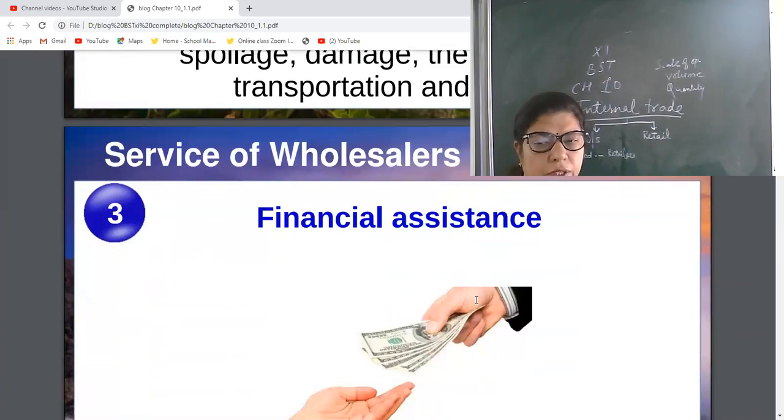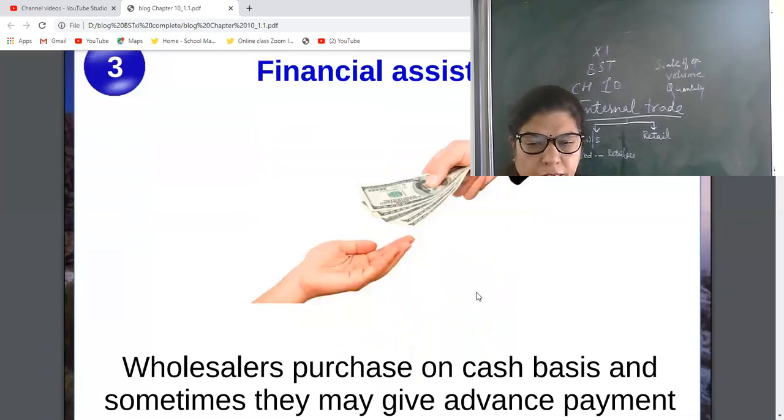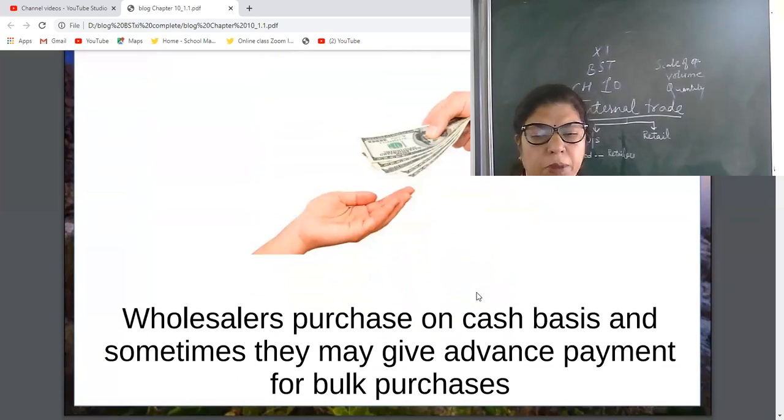Now, financial assistance. What do you understand by financial assistance? Yes, financial help. Wholesalers provide financial help by giving advance payment for bulk purchases. Generally, they purchase on a cash basis. Even they give advance payments.